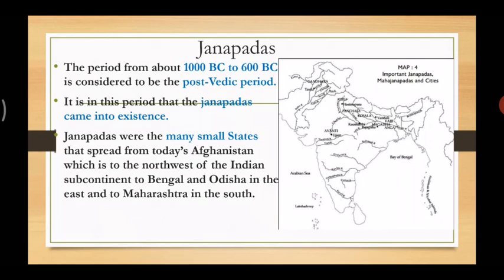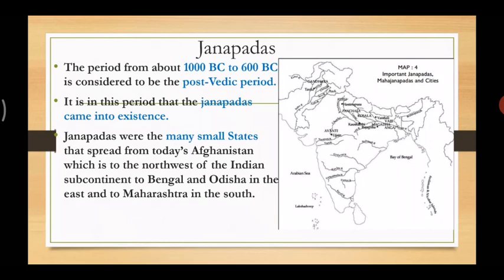And it is in this period that the Janapadas came into existence. It means that the Janapadas came into existence between 1000 BC and 600 BC. And as I told you, the Janapadas were mainly small states.